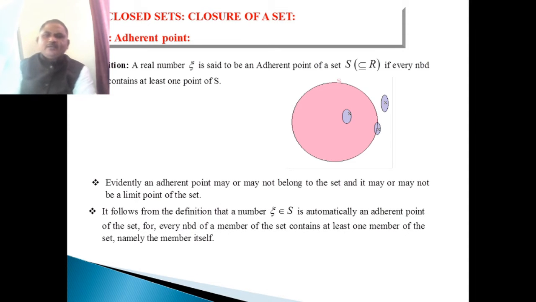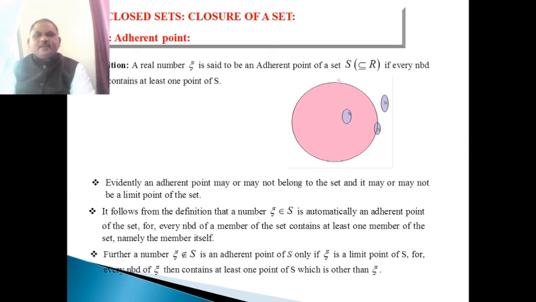It follows from the definition that a number zeta belonging to S is automatically an adherent point of the set, for every neighborhood of a member of the set contains at least one member of the set, namely the member itself. Further, a number zeta not belonging to S is an adherent point of S only if zeta is a limit point of S. Means from this figure, this X is an adherent point but does not belong to S, yet it is also a limit point.